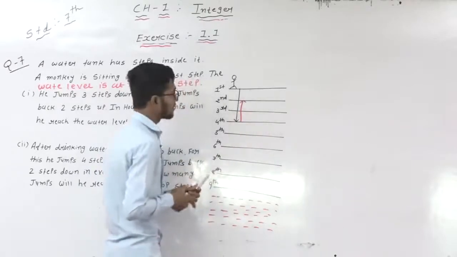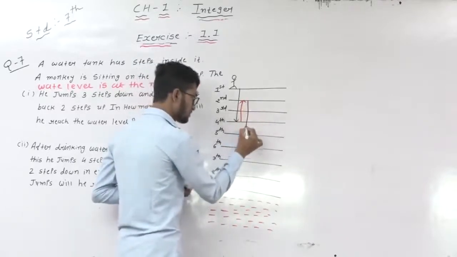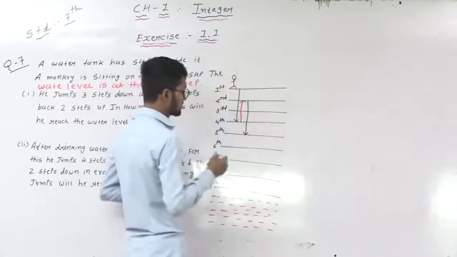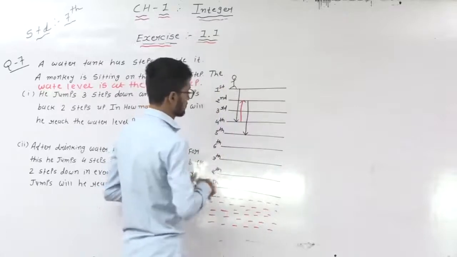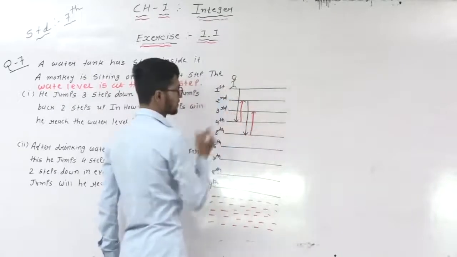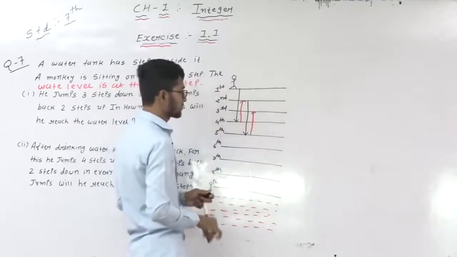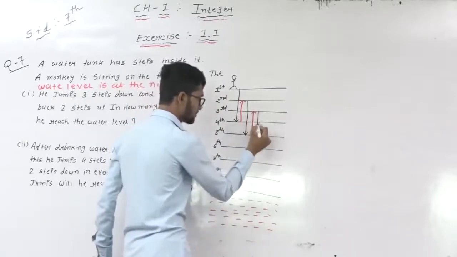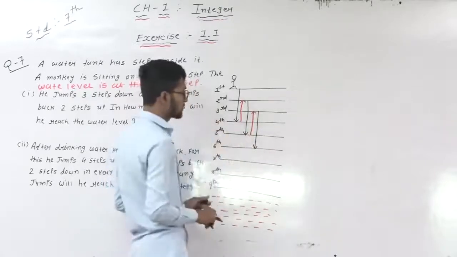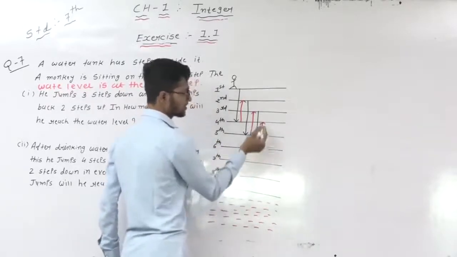Clear? Now again 3 steps. So here is step 2, again 3 steps: 2 to 3 steps means 5. Again 2 steps back, 5 to 2 steps up means step number 3. Now step 3 to again 3 steps down means 6. 6 to again 2 steps up means 4. Here is the first step, second step.